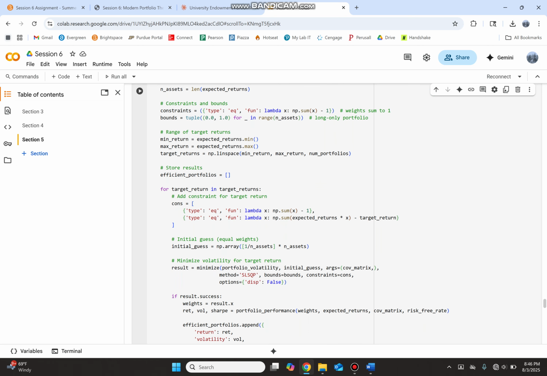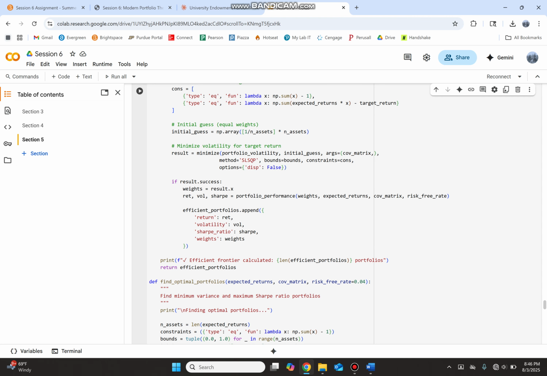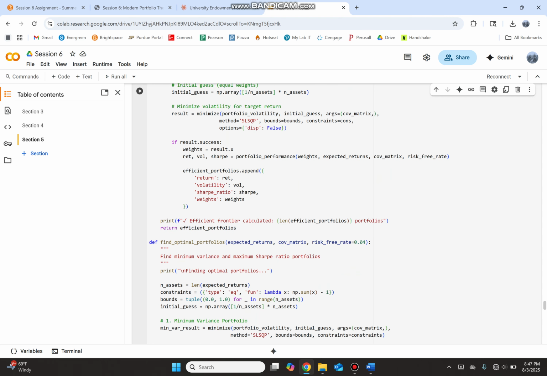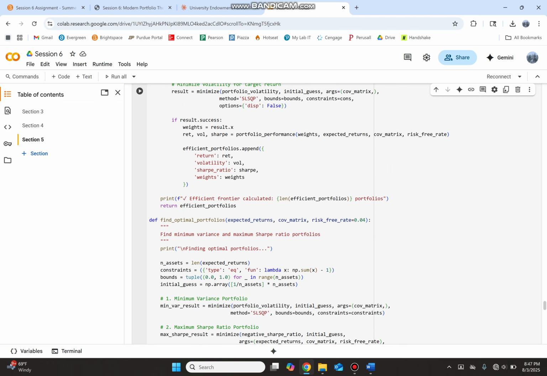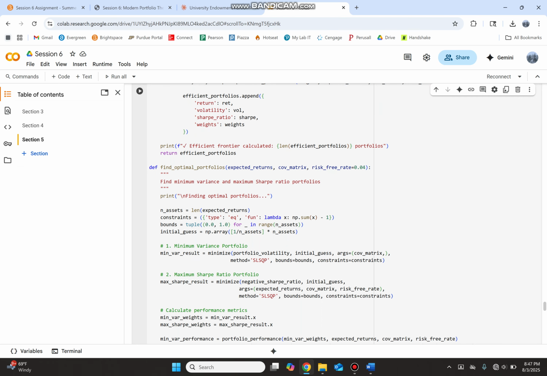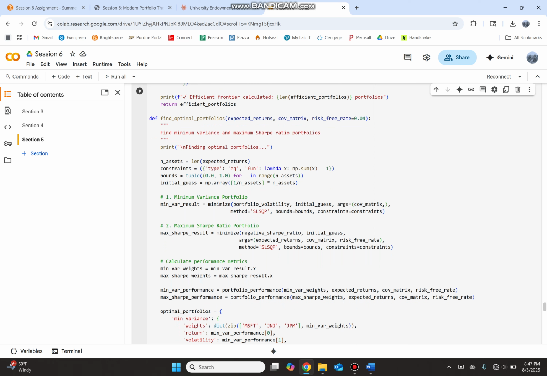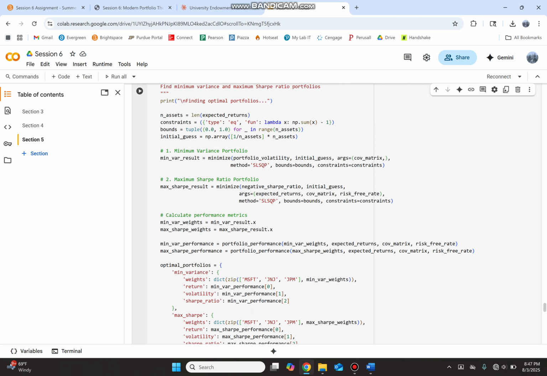Adding a constraint for our target return to make sure it works, our initial guess, and minimizing our volatility to actually get that curve going. Then we find our optimal portfolios, the minimum variance and maximum Sharpe ratio portfolios, which are the two we want to focus on, and that'll make a lot more sense when we get to the graph. It gets to our minimum variance result, which minimizes our volatility, initial guess, and our negative Sharpe ratio.